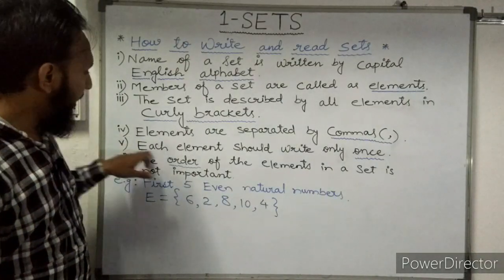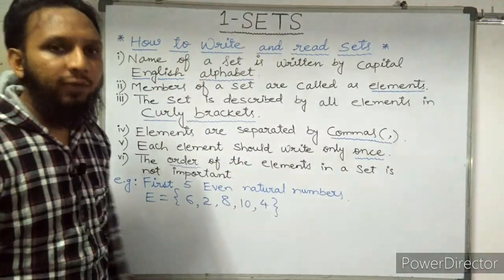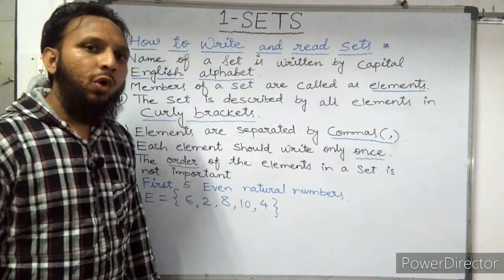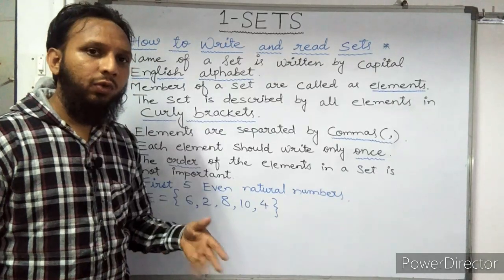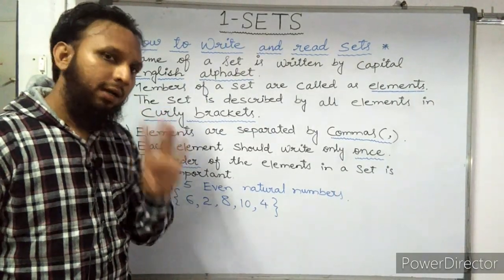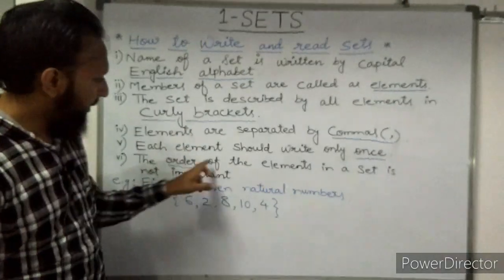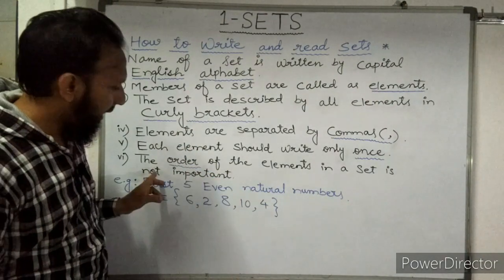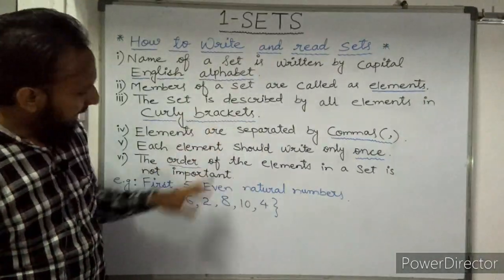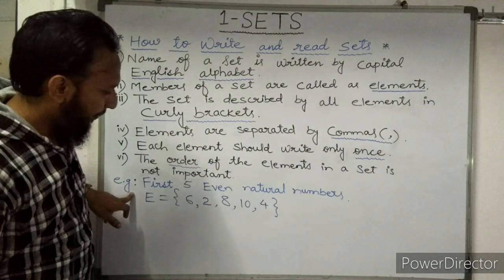Next, each element should be written only once. Meaning a repeated element should not be written again and again; a repeated element should be written only once. Next, the order of the elements in a set is not important. So all these rules we will see by this example.